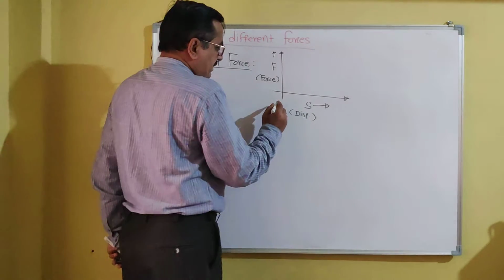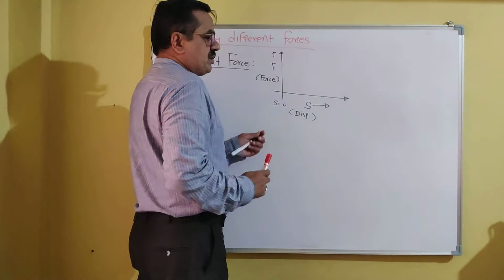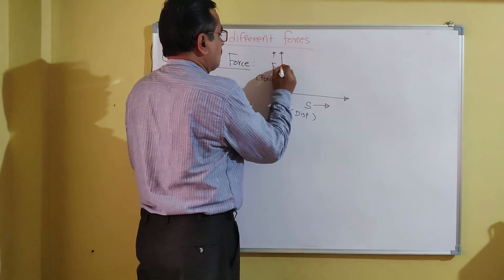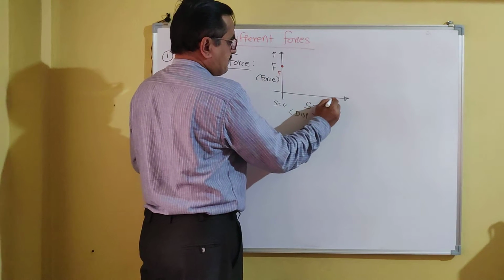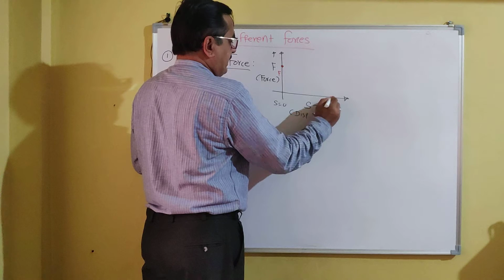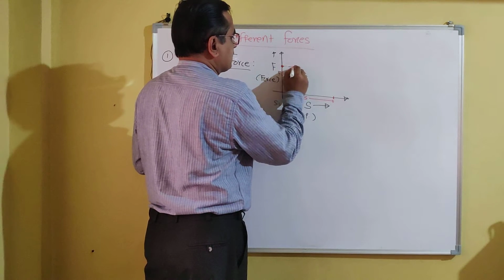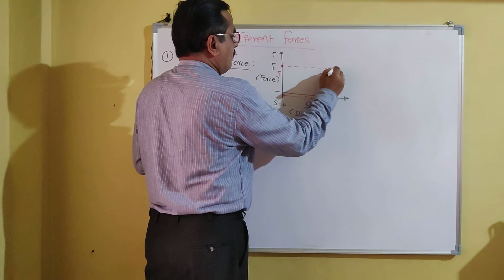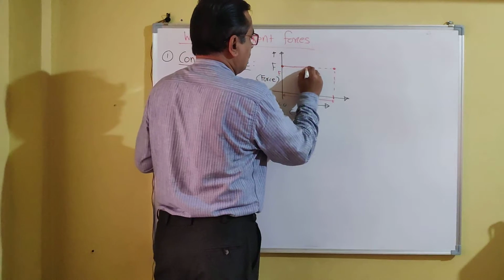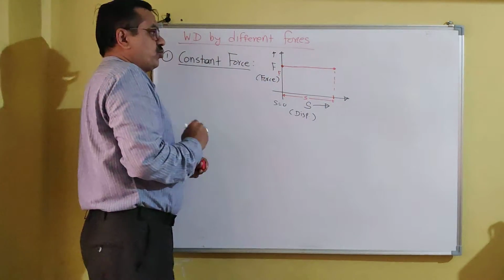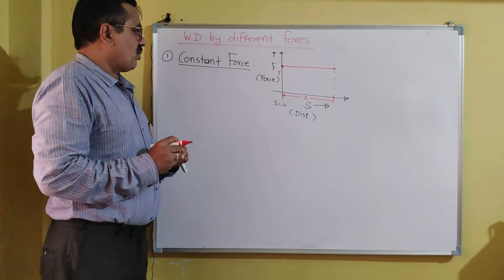It means that when displacement is equal to 0, force is equal to F, and when displacement is equal to S, also the force is equal to F. So it shows that force is constant throughout the motion of the body, and this type of force is called a constant force.